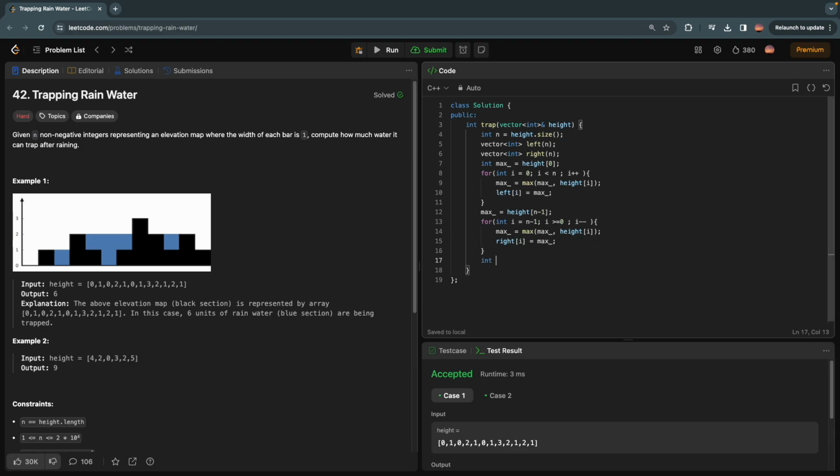Seems fine. Now let's create the variable sum, which will store our final answer. And finally, traverse one last time through the whole array. Now, as discussed, the sum will add the minimum of left[i] and right[i], minus the height at the respective index. And then we can safely return the sum.